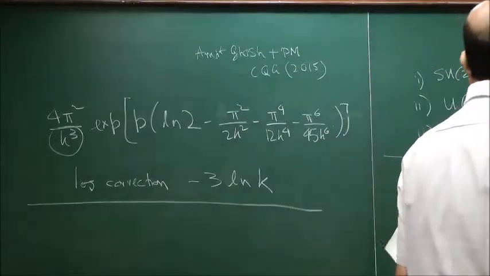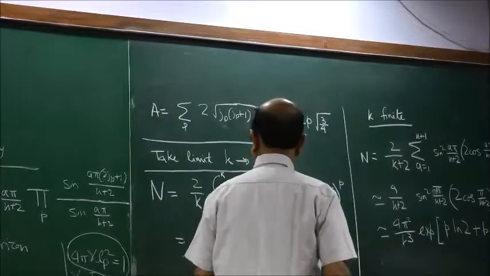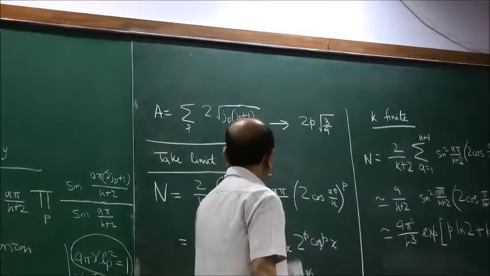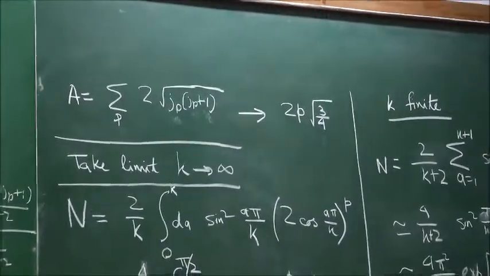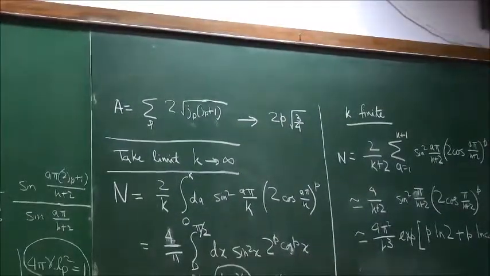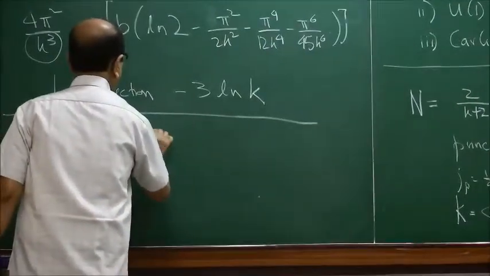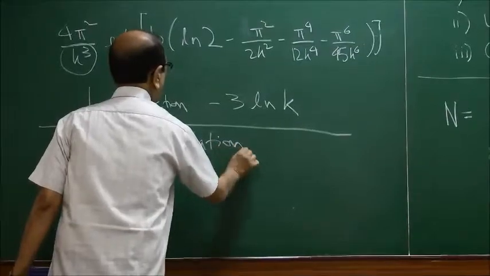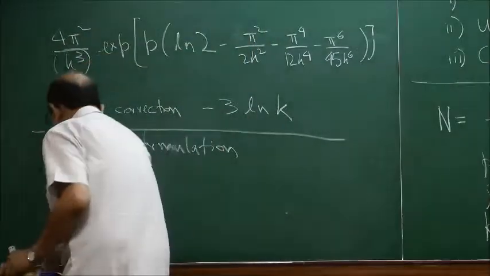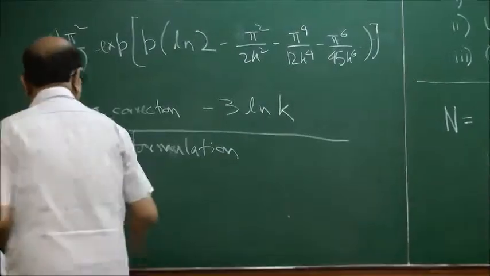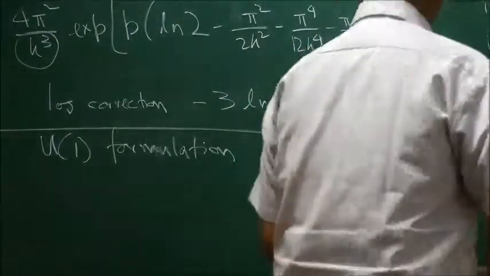Okay, so this is what happens if you look at the SU2 formulation of loop quantum gravity, and instead of taking k going to infinity, you take k to be large. We have done similar calculations with the U1 formulation. So in the U1 formulation, once again, for simplicity, we should consider only spin half.